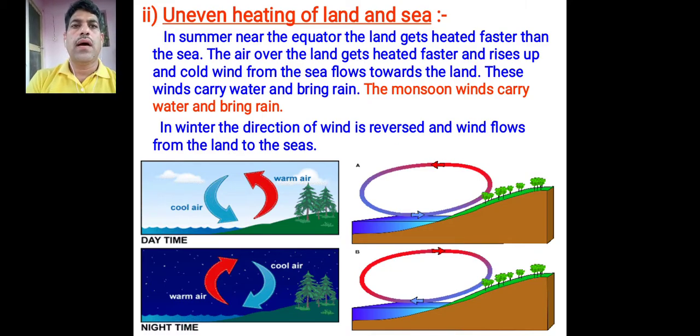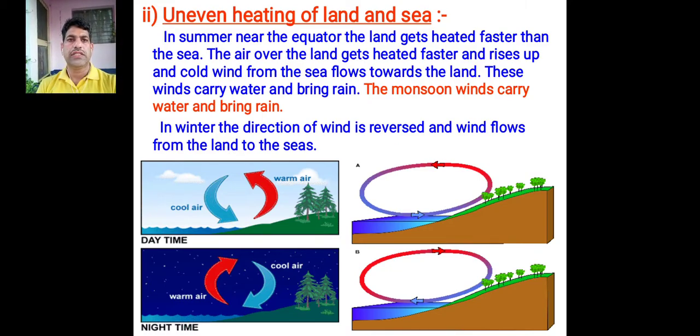Now, uneven heating of land and sea. In summer, near the equator, land gets heated faster than the sea. The air over the land gets heated faster and rises. The cold wind from the sea flows towards the land. These winds carry water and bring rain. The monsoon winds carry water and bring rain. In winter, the direction of the wind is reversed and wind flows from the land to the sea.